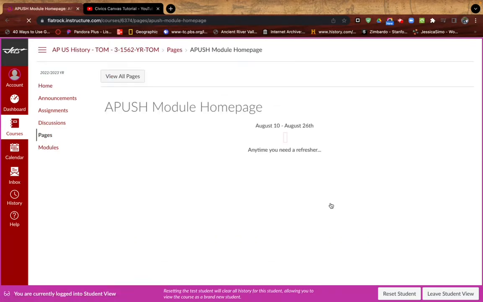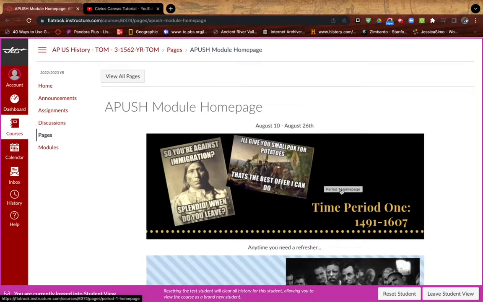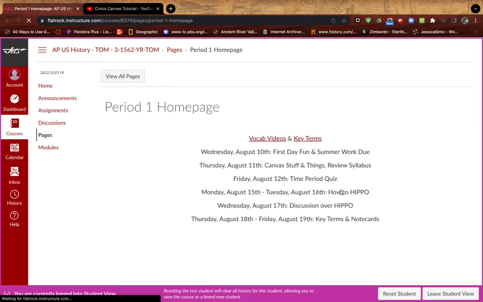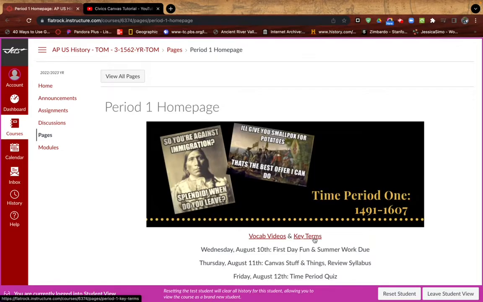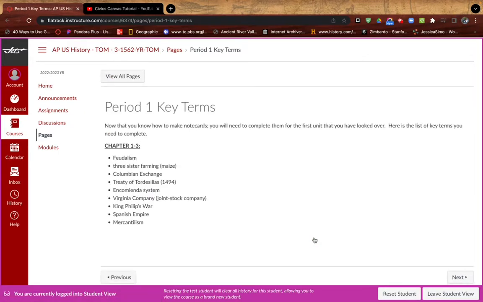The other thing I'd like to show you that I will always have active and turned on are key terms. For every unit, there's going to be key terms. These are going to become our note card terms. The first unit is chapters 1 through 3, and we have only a handful of different terms that we're going to use.